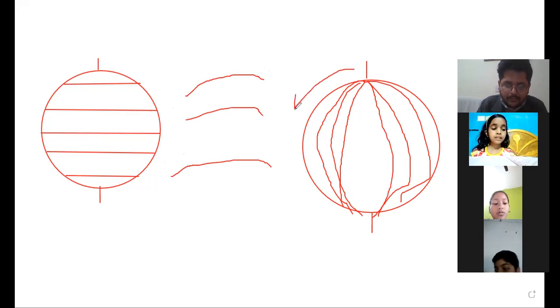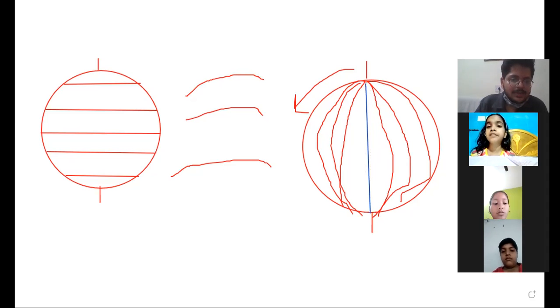Now the longitude drawn in the middle of the globe from the North Pole to the South Pole is the prime meridian. This is the middle longitude. Let me draw it differently. Meridians. It is called the meridian. This is the center one, also drawn semicircular. What is it called? Prime meridian.